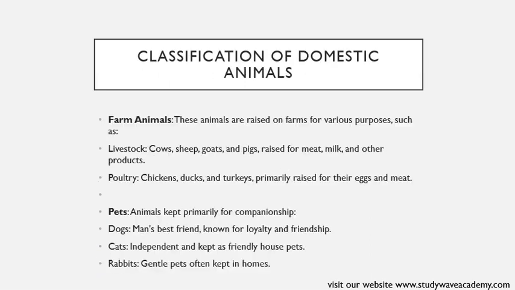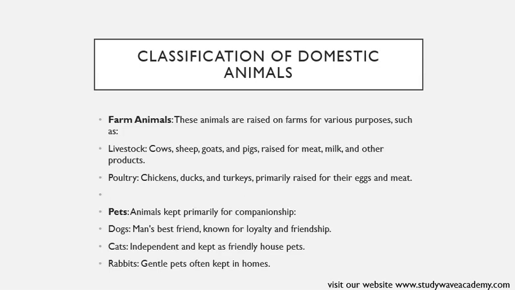We are going to be looking at classification of domestic animals. Domestic animals can be classified into different categories based on their primary uses and characteristics. We have the farm animals. These animals are raised on farms for various purposes such as livestock: cows, sheep, goats, and pigs raised for meat, milk, and other products.